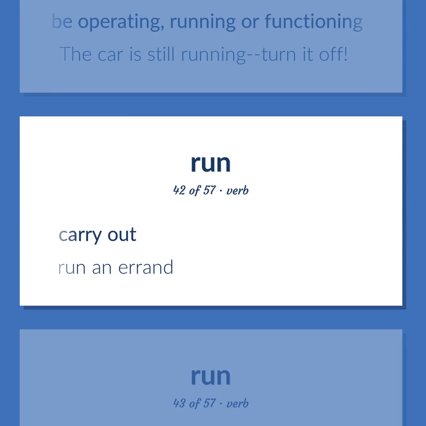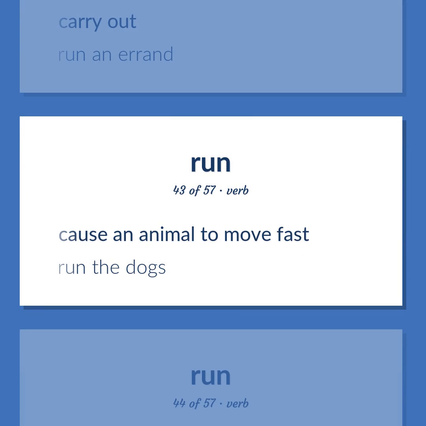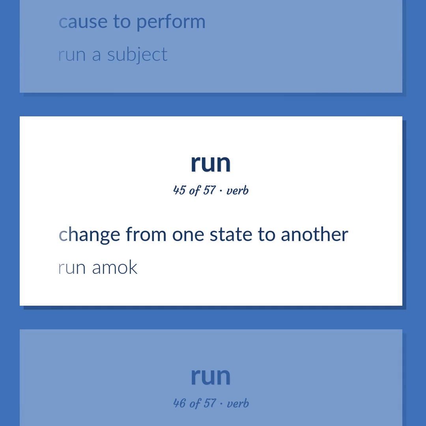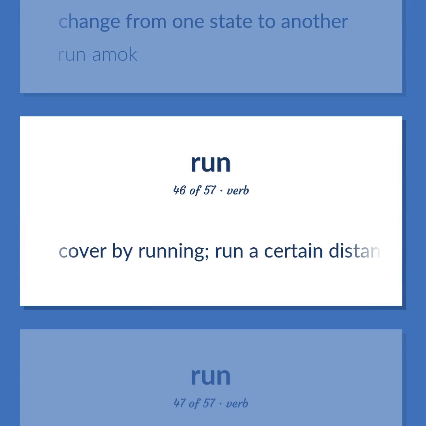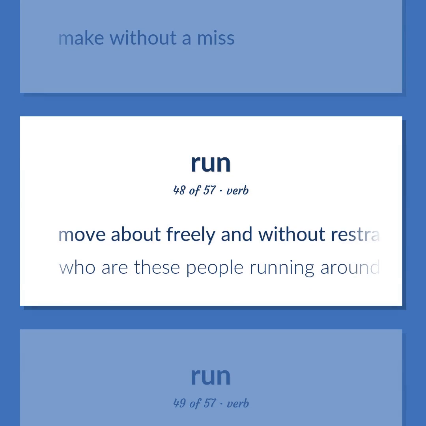Carry out. Run an errand. Cause an animal to move fast. Run the dogs. Cause to perform. Run a subject. Change from one state to another. Run amok. Cover by running. Run a certain distance. Make without a miss. Move about freely and without restraint, or act as if running around in an uncontrolled way. Who are these people running around in the building?